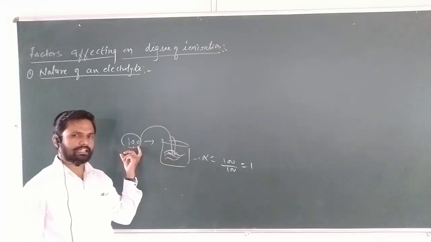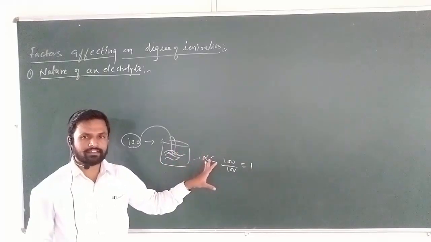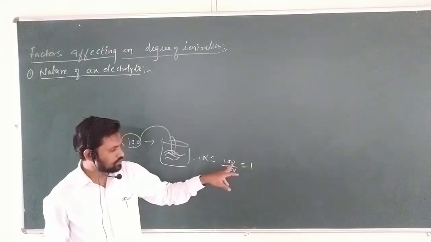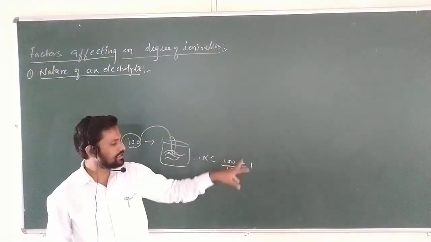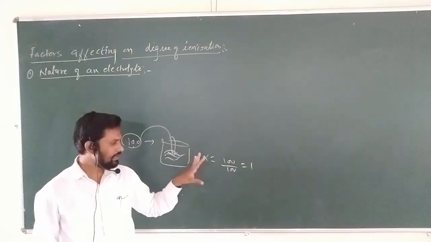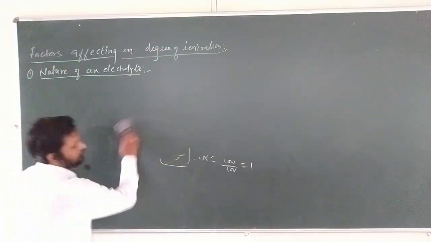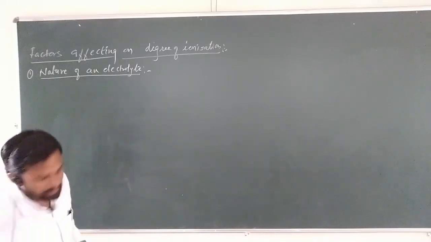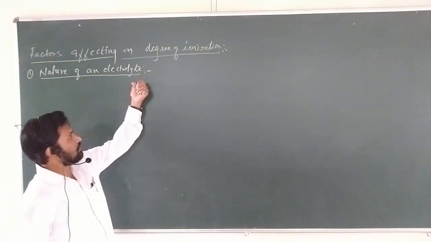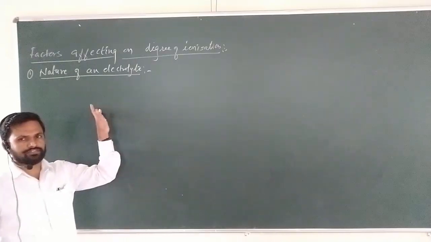समजा आपण 100 molecules of electrolyte घेतले, dissociated in aqueous solution, ionized in aqueous solution. 100 पैकी 100 मॉलिक्यूल जर आयनाइज होत असतील, म्हणजे सुरुवातीला आपण डेफिनेशन काय दिलं, नंबर ऑफ मॉलिक्यूल्स आयनाइज किती 100, किती घेतले सुरुवातीला 100, टोटल, alpha will be equal to 1. Here it will be a higher degree of dissociation or higher degree of ionization. So the factor which is going to affect the degree of ionization, the first is the nature of electrolyte. See, what is the nature of electrolyte? If the nature of the electrolyte is highly dissociated, the degree of dissociation will be high.